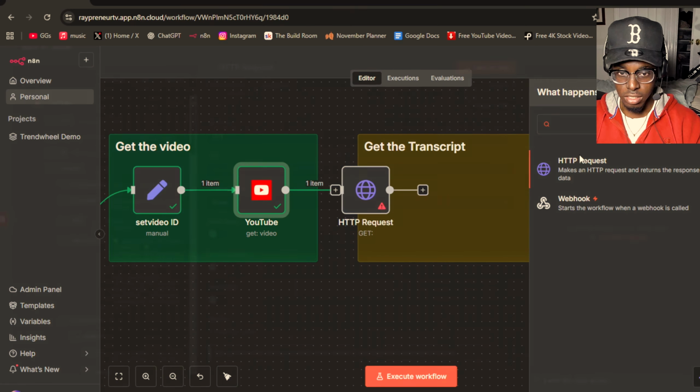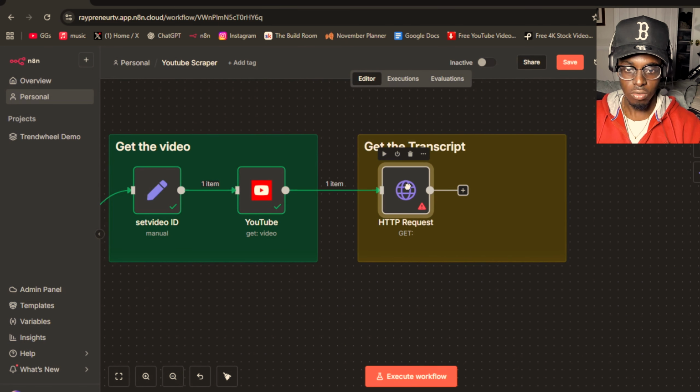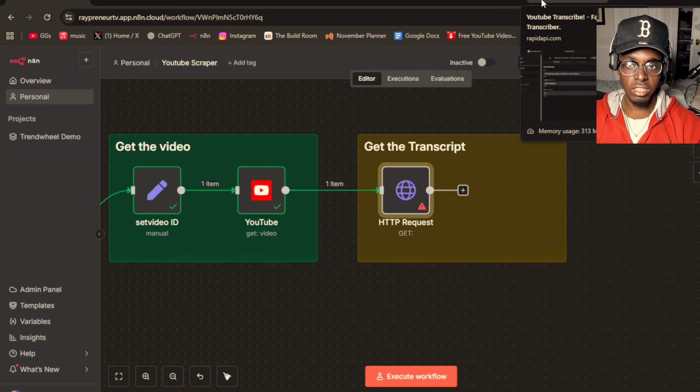The request node is basically where we're going to be going to Rapid API and getting the things that you need. So put this right here, and now we are going to go to Rapid API. This is where you're going to paste everything in, and it's going to be through a curl, right? Remember this. Rapid API is going to be linked in the description.